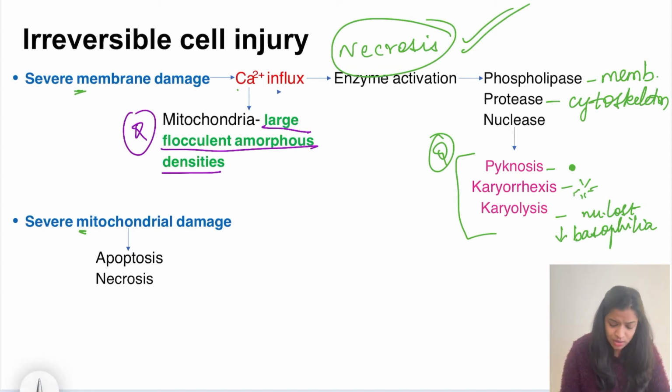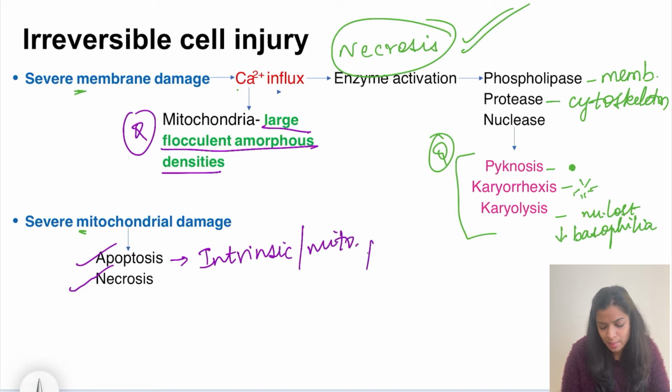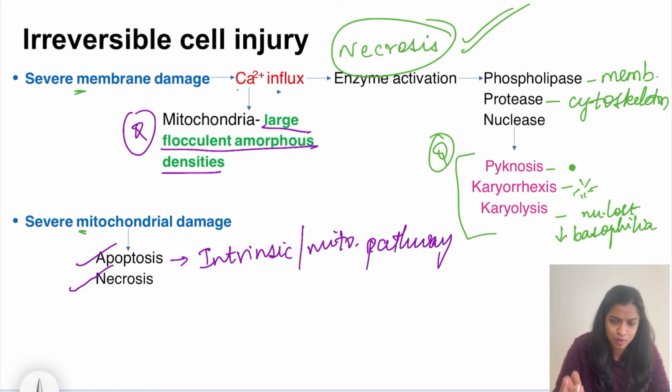And next, moving on to the severe mitochondrial damage. So when mitochondria is damaged, it will result in both kinds of cell death, that is apoptosis and necrosis. So let's see how. Apoptosis, we'll read about apoptosis later in detail in the upcoming videos. There is a pathway involved in apoptosis called the intrinsic or the mitochondrial pathway. So when this mitochondria gets damaged, it will trigger this intrinsic pathway and the cell will undergo apoptosis.